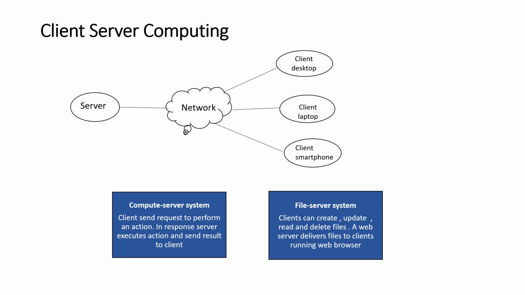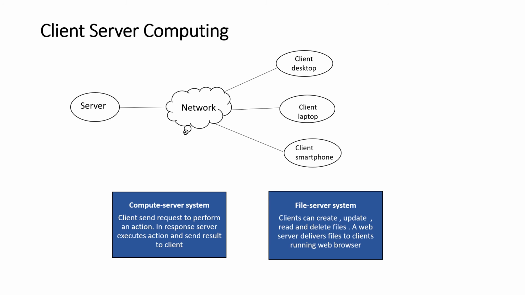These server systems can be broadly categorized as compute servers or file servers. The compute server system provides an interface to which a client can send a request to perform an action. In response, the server executes the action and sends the result to the client.